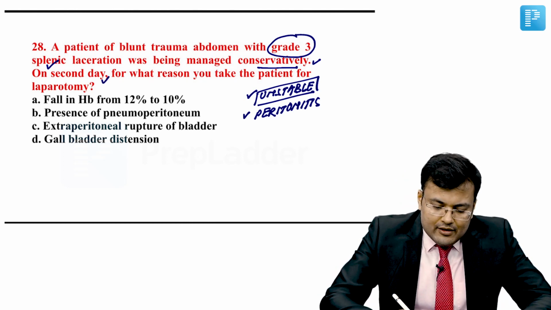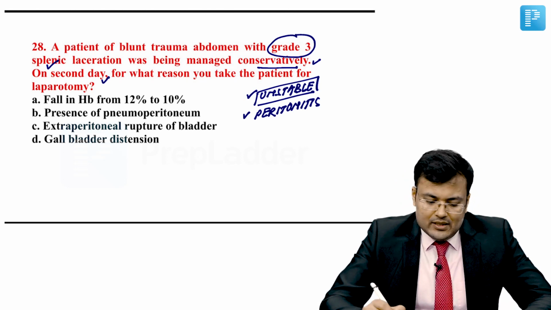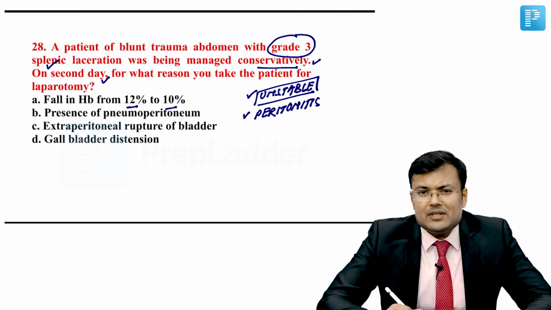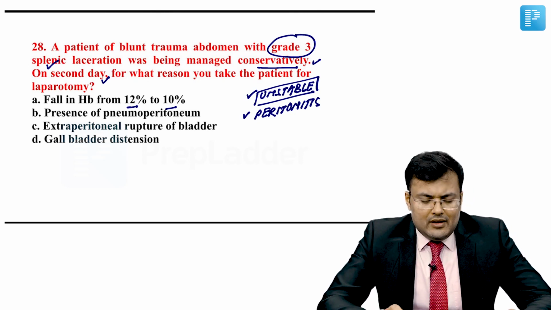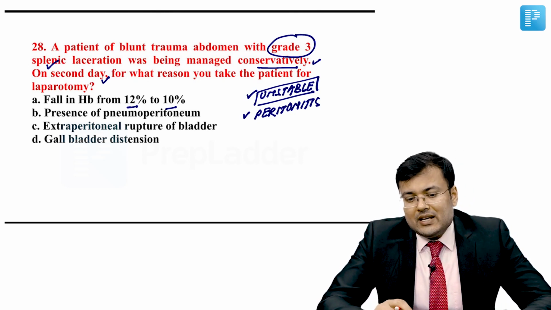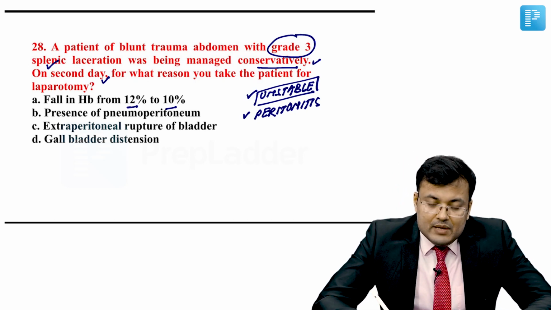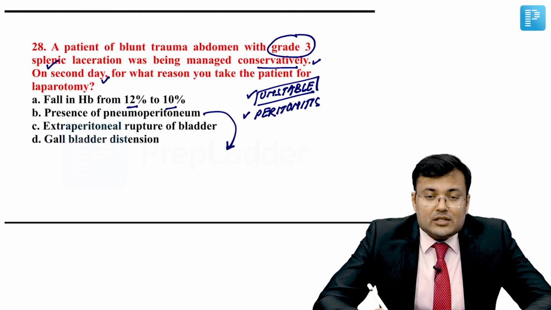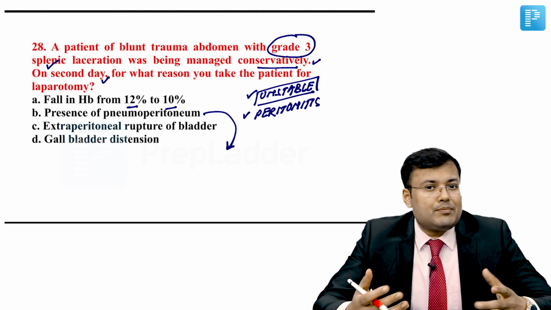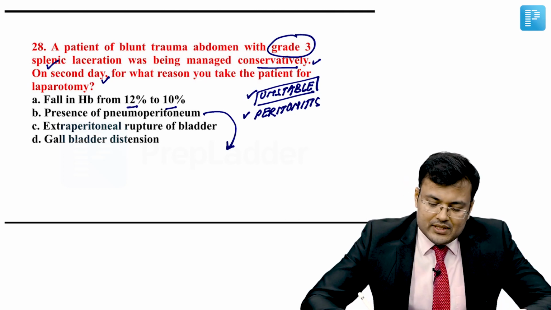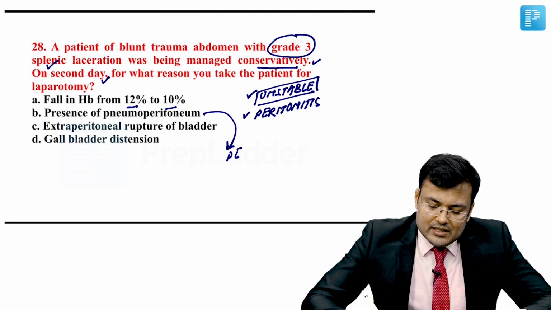On the second day, for what reason do you take the patient for laparotomy? Hemoglobin fall from 12 to 10%? No. If there is a significant fall, we can take, but from 12 to 10, this is not an indication. Presence of pneumoperitoneum, yes, because pneumoperitoneum means there is perforation, free air is there. Perforation means the patient is having what? Peritonitis.